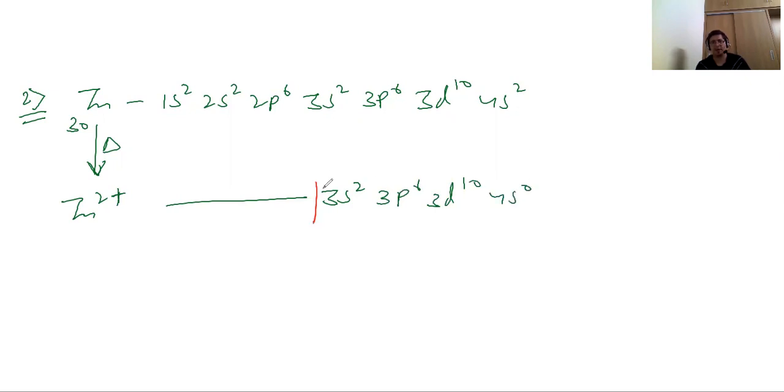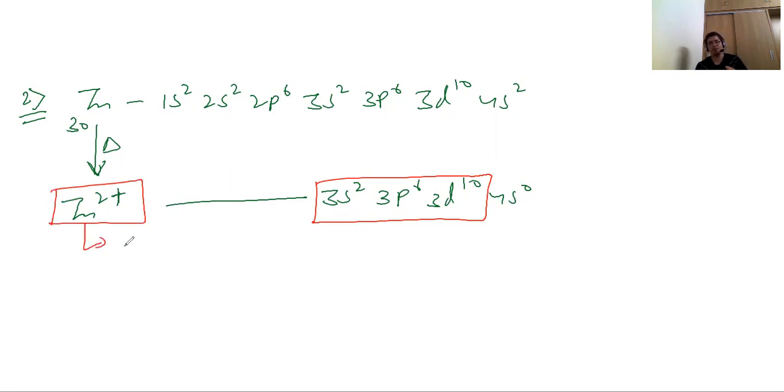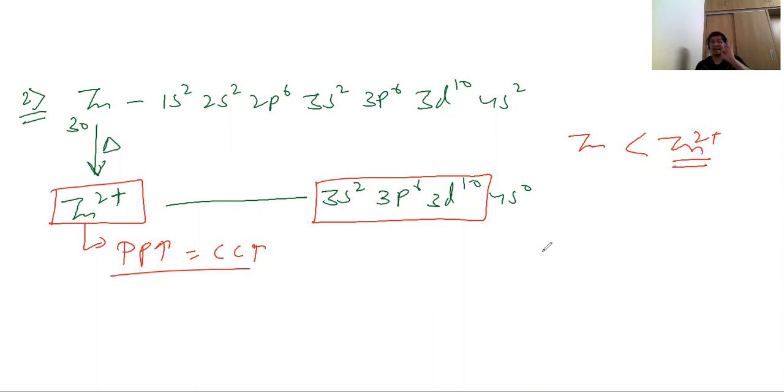Now here, when you look at this part, this also falls in pseudo noble gas configuration. So the Zn2+ ion, since it falls in pseudo noble gas electronic configuration, its polarizing power is higher, its covalent character is higher. If someone asks between zinc and Zn2+, which has higher polarizing power, you have to go with this because this is the cation. These all are small areas where we make mistakes. So please avoid that.